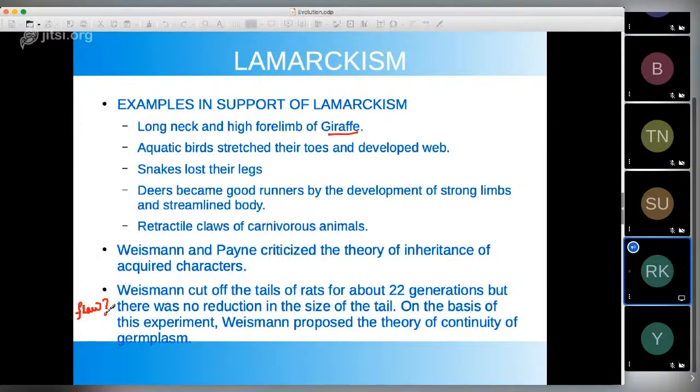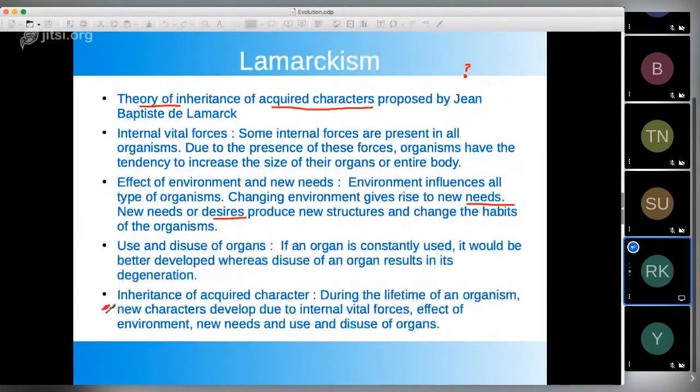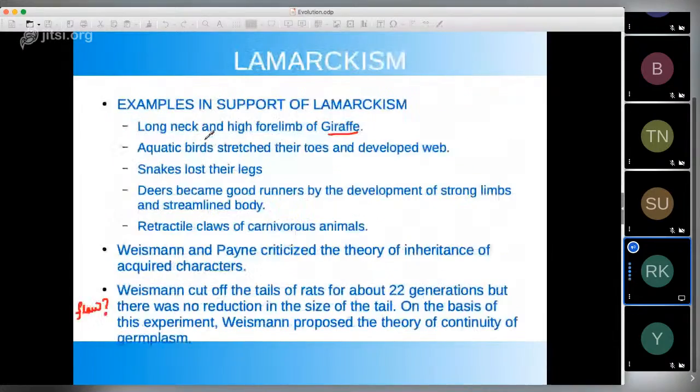Okay, so let me tell you. Lamarck said that there is effect of environment and new needs. Okay, and then there are internal vital forces. And Weismann just simply took the rats and he cut the tail for 20 generations. Still, the rats were growing tails.